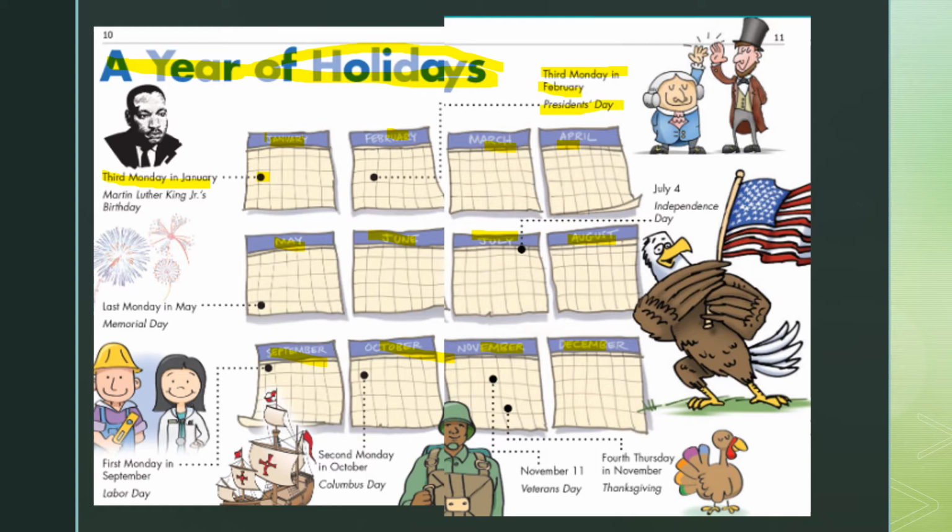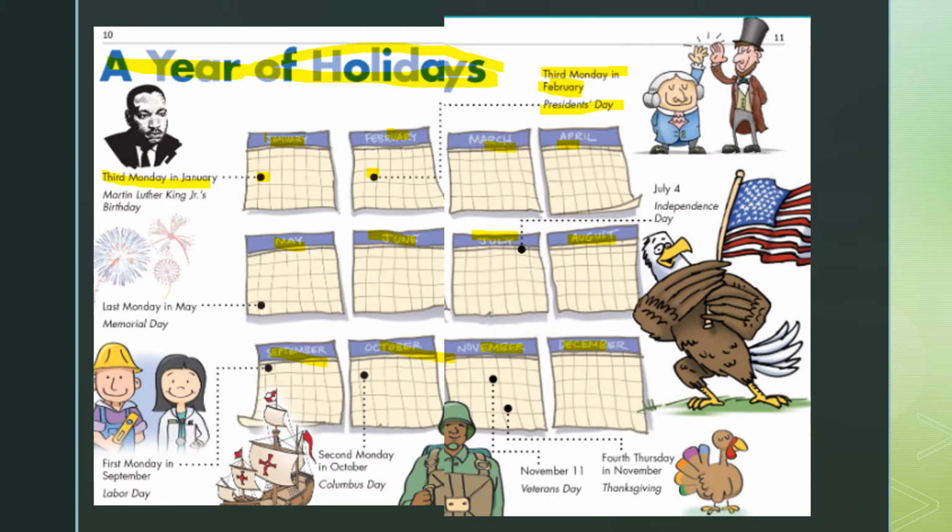All right, in February, the 3rd Monday in February is President's Day, when we celebrate and honor all of the presidents that have served in America, right? So it doesn't matter what the date is, we count on that 3rd Monday, whatever that 3rd Monday may be, that's the day that we have President's Day.